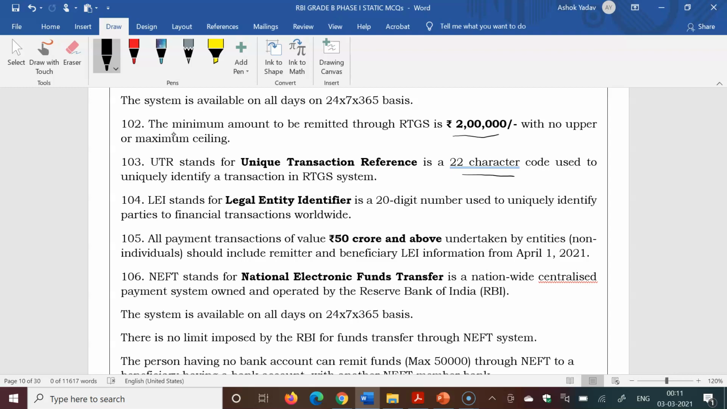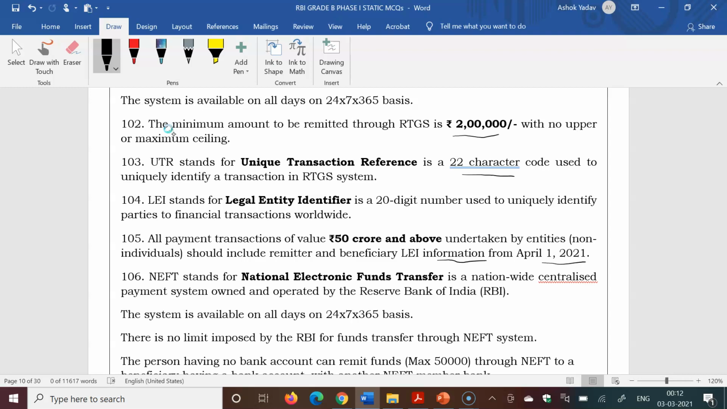Next is LEI, which stands for legal entity identifier. It is recently in news. It is a 20-digit number used to uniquely identify parties to a financial transaction worldwide. Next question, all payment transactions of value 50 crore and above undertaken by entities should include remitter and beneficiary LEI information from 1st April 2021.